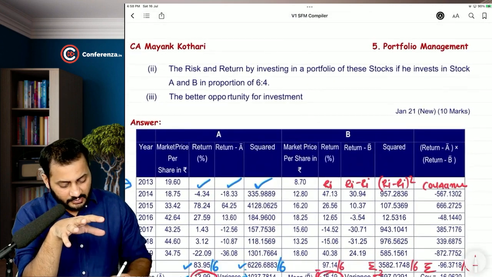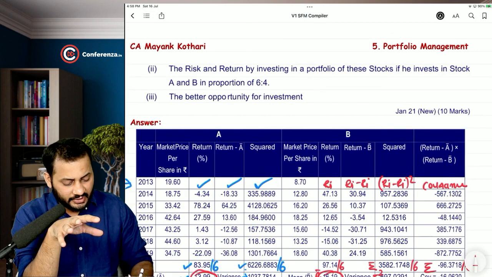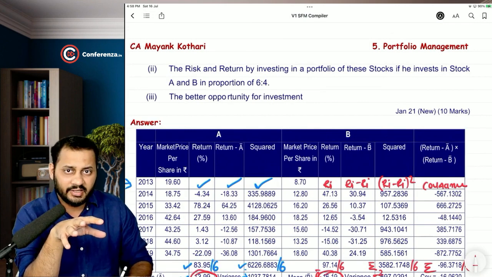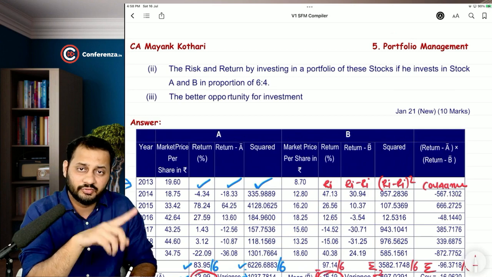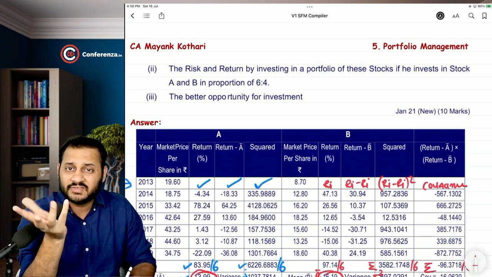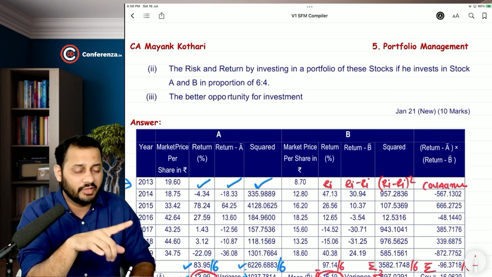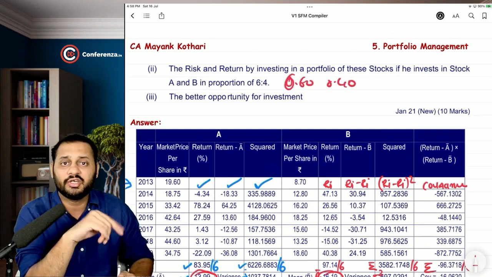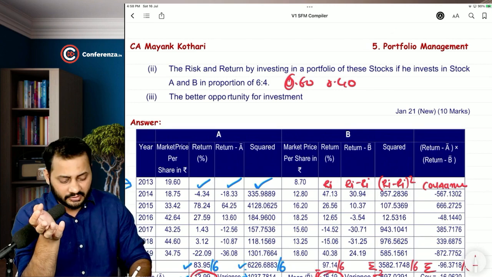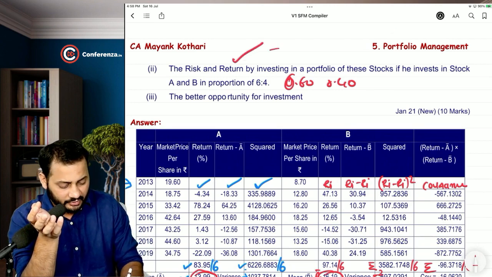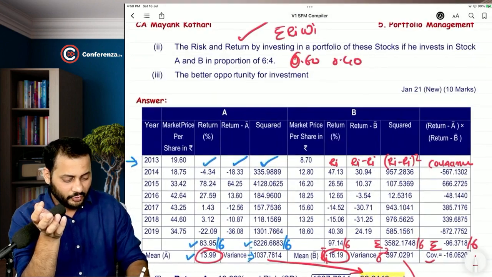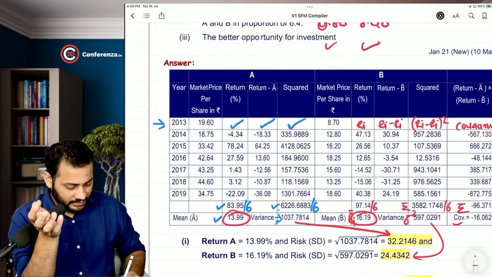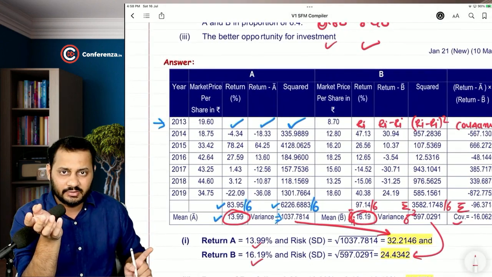Then the risk and return by investing in a portfolio of these stocks, if we invest in stock A and B in the proportion of 6:4. In the previous question, the weights were missing, and that's why we took 50-50%. Now you have to take 0.6 and 0.4. That means 60-40%. And then calculate the return of the portfolio. What is the return of the portfolio? Summation of Ri into weight i. So you have weights 60-40, and returns are here 13.99 and 16.19.